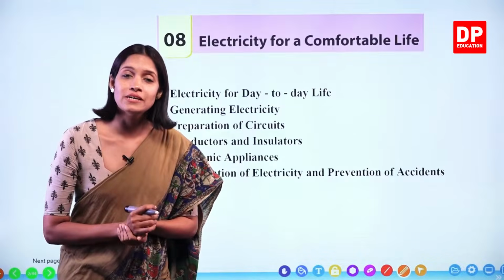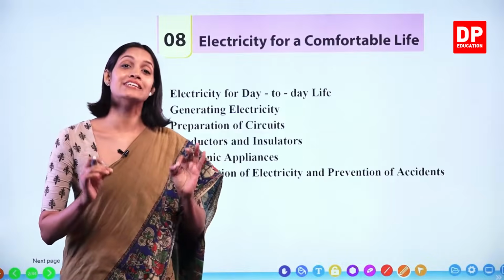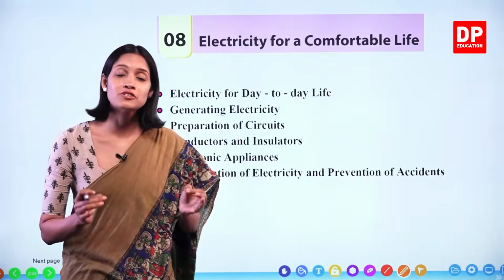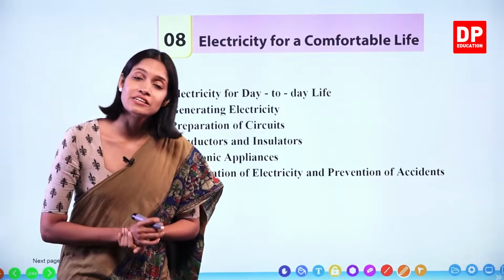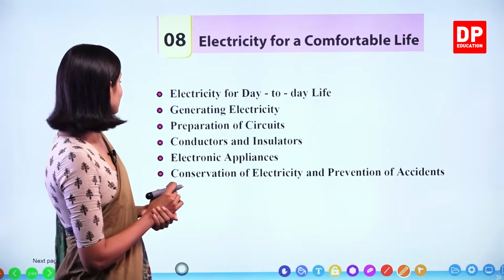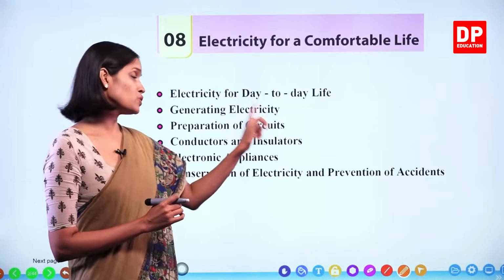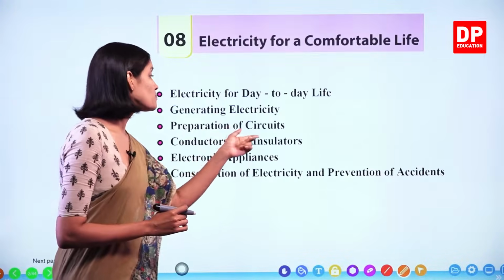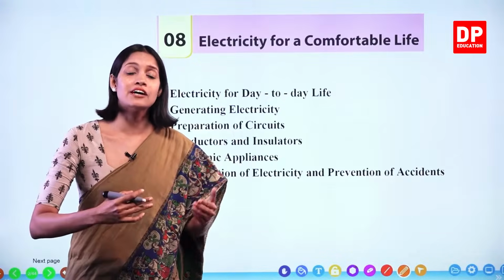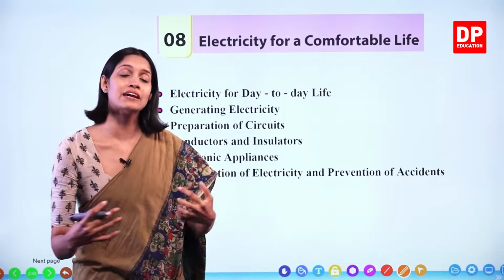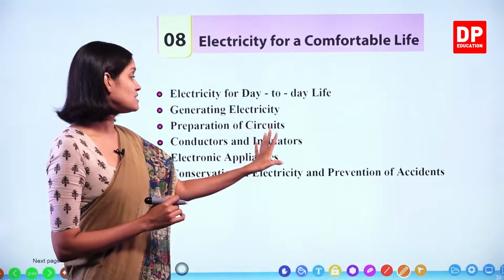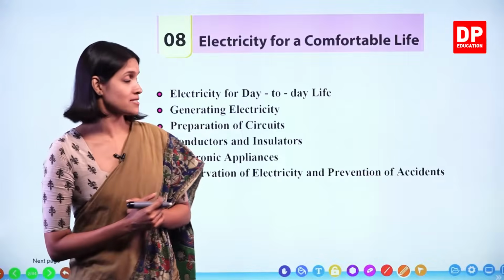And preparation of circuits. You are going to learn how to make electrical circuits. So there you are going to learn there are different methods to connect different electrical components when we make the circuits, okay? Right. Conductors and insulators. So under this topic, you are going to learn only some materials conduct, only some materials let electricity pass through it. Okay, so the other materials are known as insulators, right?